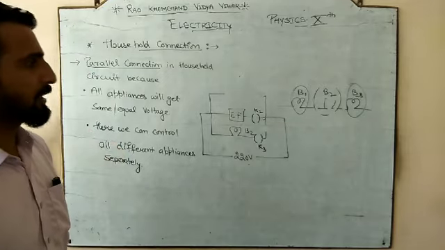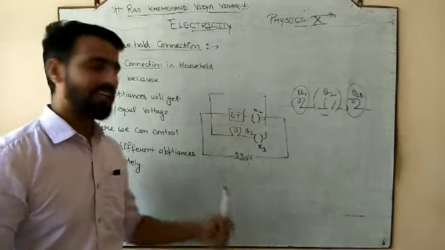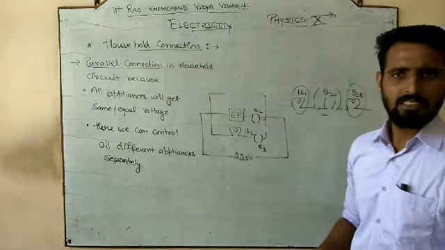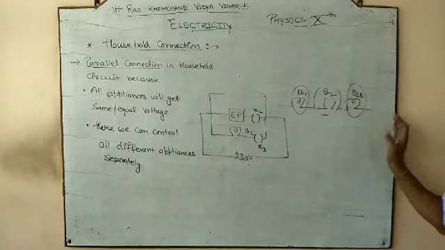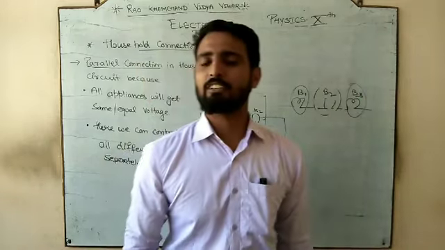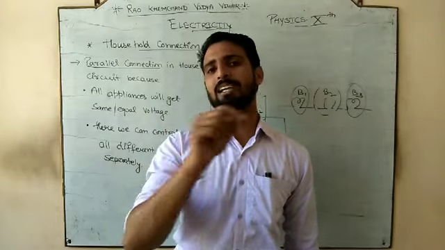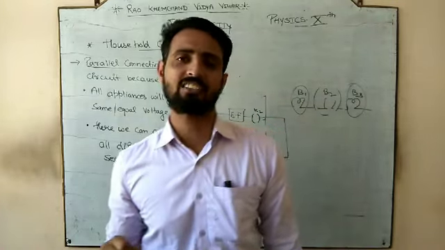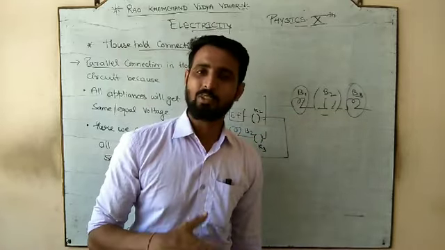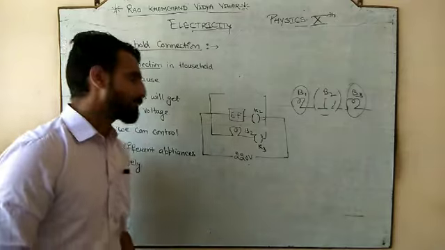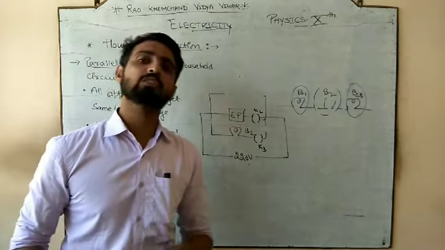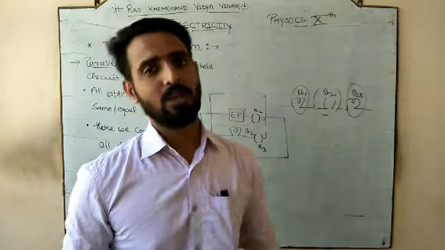bulbs that came at Diwali time, the series ones, this is what happened. They will contain only 2 wires, so that's why they were in series. But today's LED bulbs in Diwali, for the decorative part that we use, if you check out, they carry multiple wires, connected. They show that they are in parallel connection. The circuit becomes a little complicated. In parallel connection the circuit is a little bit complicated, but this complication is worthy